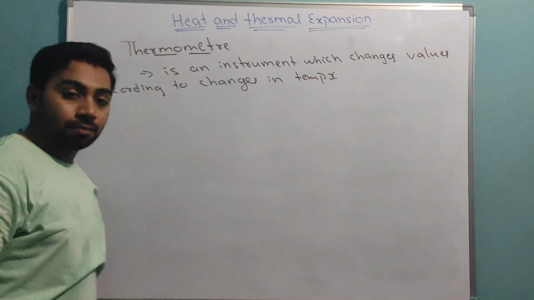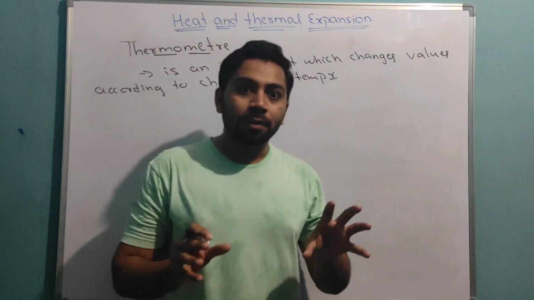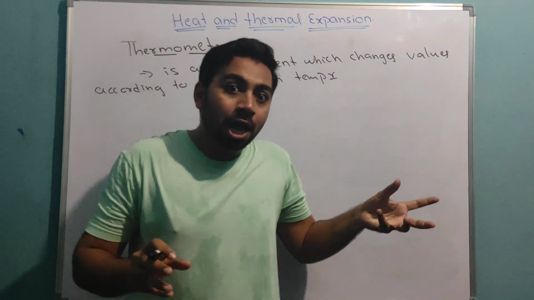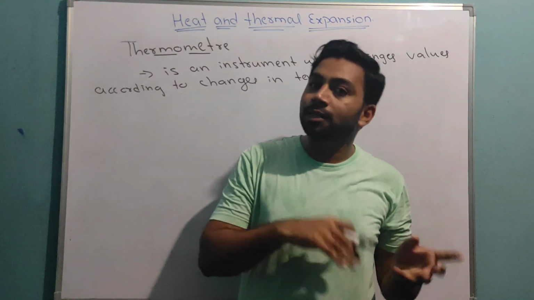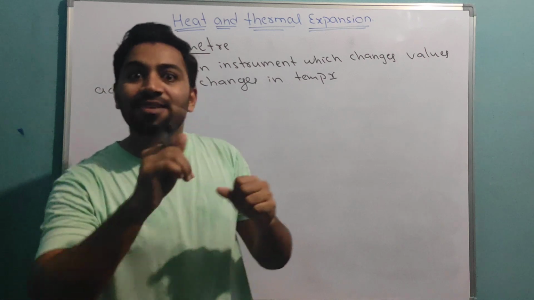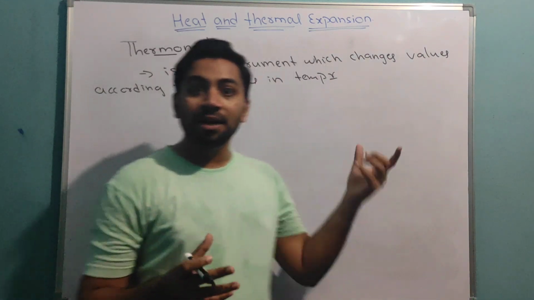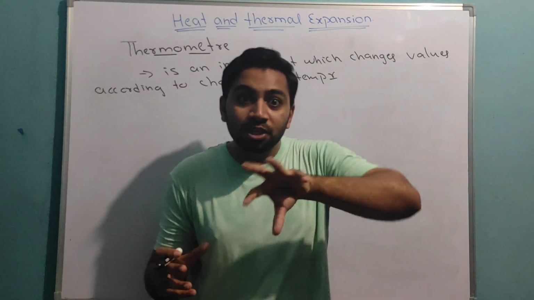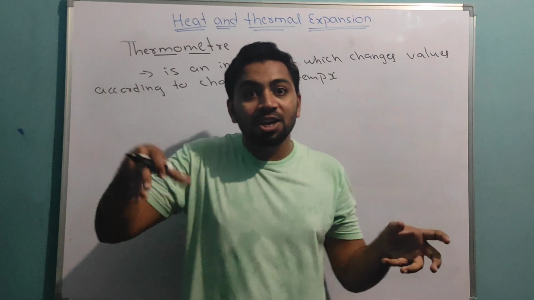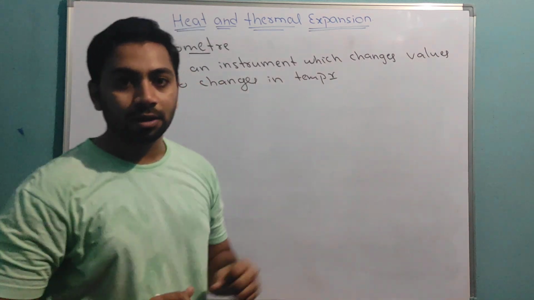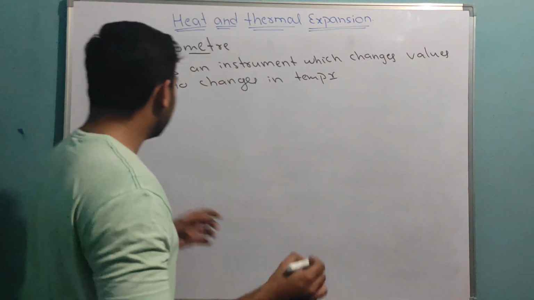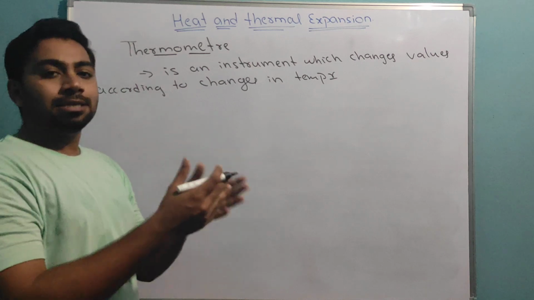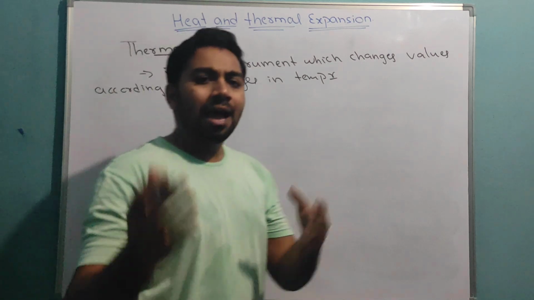Or you can say any instrument which shows changes according to changes of temperature is called a thermometer. See, this is a very good definition, much better than the earlier one. Any device which shows us changes according to change in temperature is called a thermometer. I said just now that thermometer has three scales: Celsius scale, Fahrenheit scale and Kelvin scale.